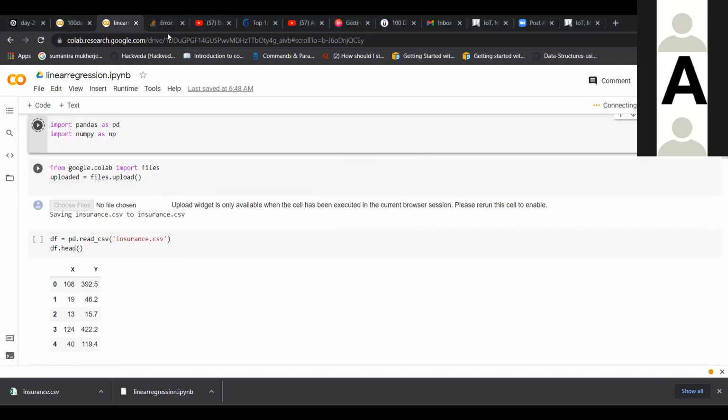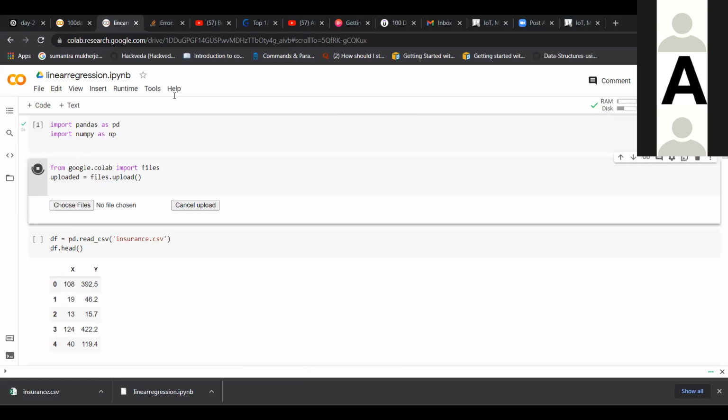Now here in Google Colab, you cannot read a file directly. You have to read it from google.colab. So here you can upload the file. Yeah, it ran successfully. Now you run this one.